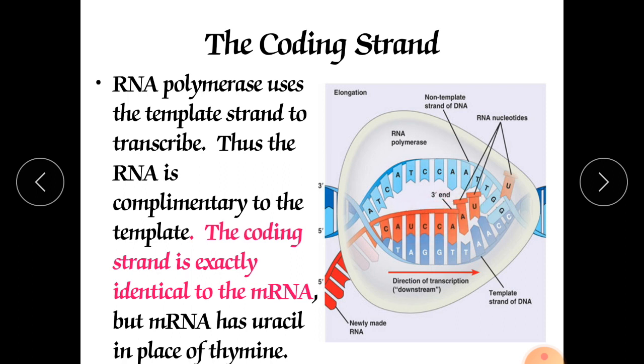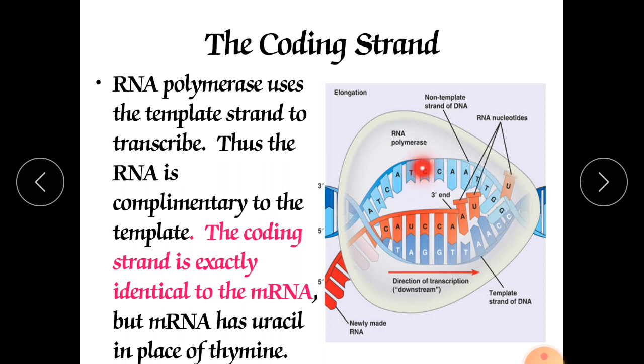The coding strand is exactly identical to the mRNA, but the mRNA has uracil in place of thymine. The only thing is that in mRNA there is uracil, whereas in the original strand it is thymine. Here you can see uracil is there. Remaining all are the same. It looks like the other strand, because that strand is complementary to this one.